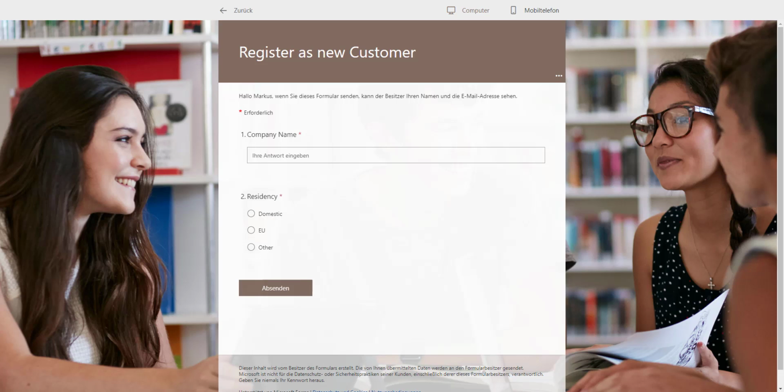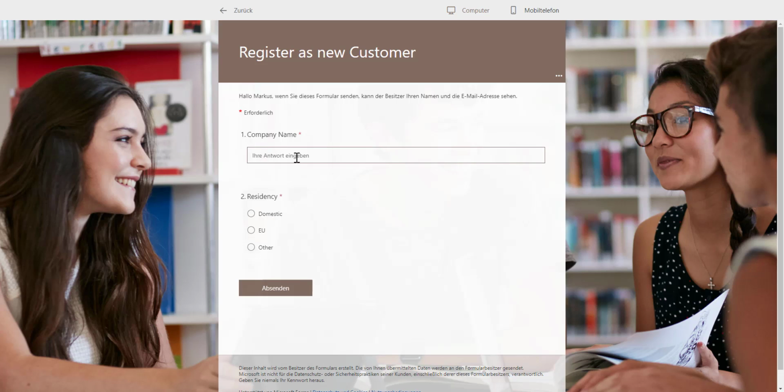Power Automate is a great solution to integrate different cloud services into a business process. For example, you can use Microsoft Forms as a registration page together with the Dynamics 365 connector to create new customers in your ERP system. What you see here is a registration page created with Microsoft Forms.